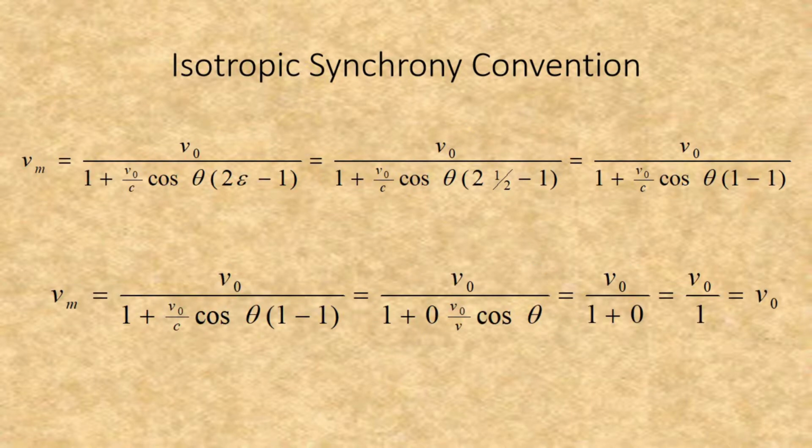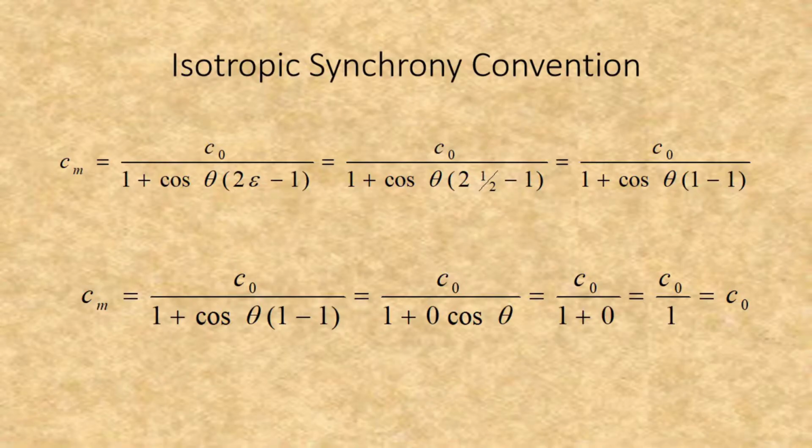The same thing goes for the generalized formula for the relationship between measured velocity and proper velocity for all directions. Within the isotropic synchrony convention, the measured velocity is always the proper velocity. It also produces the same results for the relationship between the measured speed of light and the proper speed of light, where the measured speed of light always equals the proper speed of light regardless of direction.